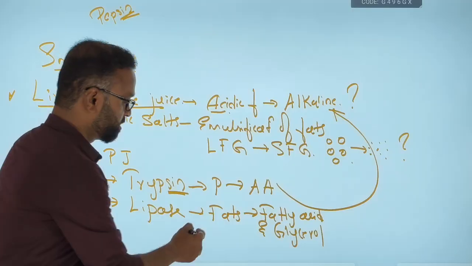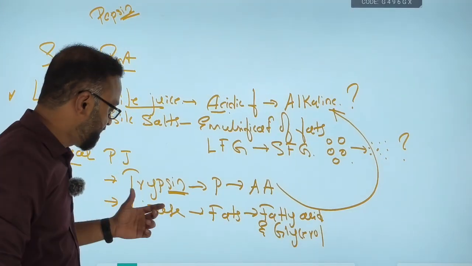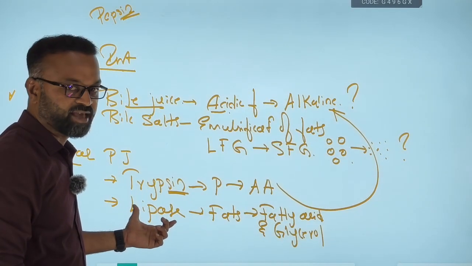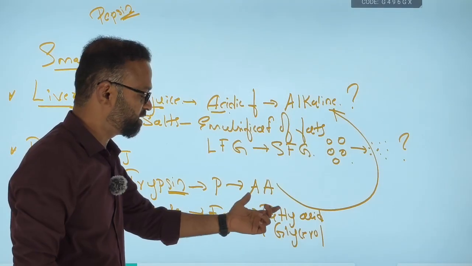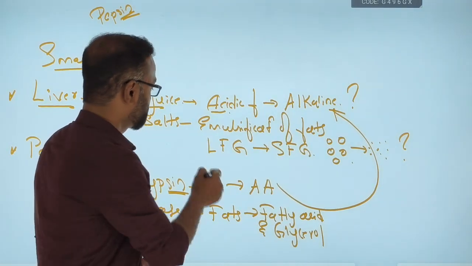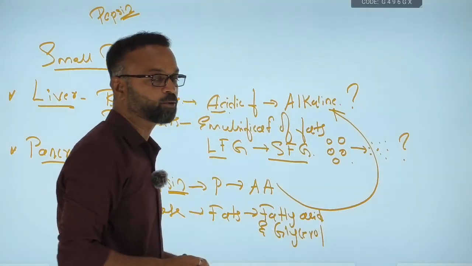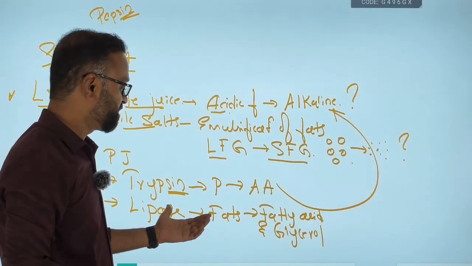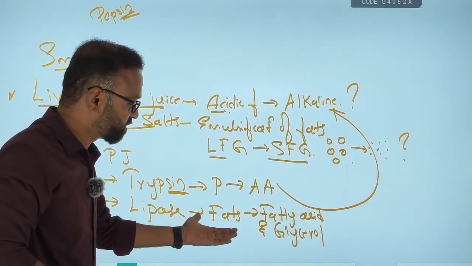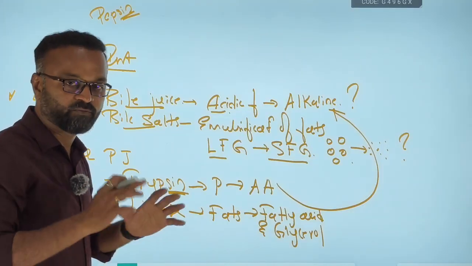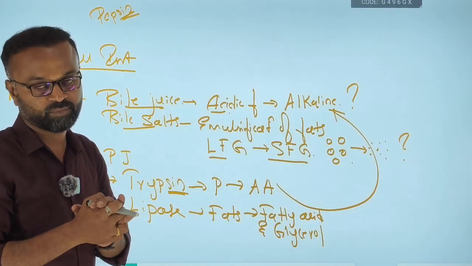Lipase. To make the job easier for the lipase enzyme to break down fats into fatty acid and glycerol, the bile salts converted the large fat globules into smaller fat globules. Why? So that it will be easier for the lipase to further digest the fats into fatty acid and glycerol.